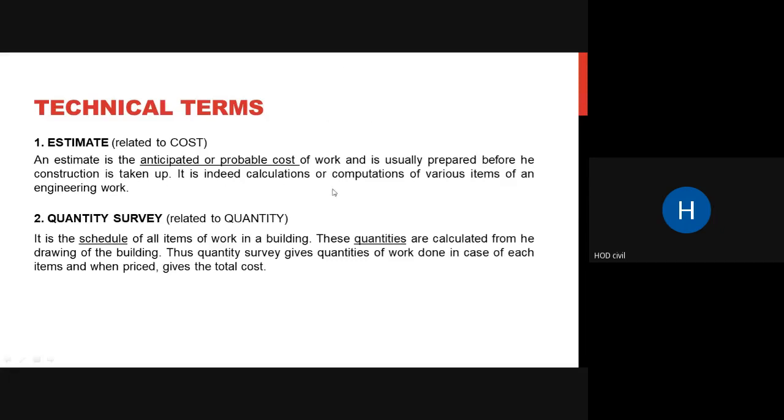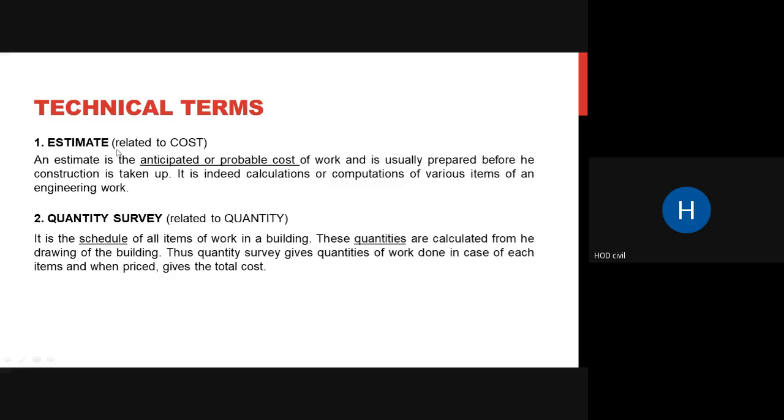What are the various items, like your excavation work, your foundation work, your plinth work, then your slab work. Various works are mentioned in this schedule. So what are the quantities of material required for each of these works are mentioned separately. And then in the end there is also a mention of the overall cement that is required, the overall aggregate that is required, that is also given in the end. And an abstract table is also given in the end.